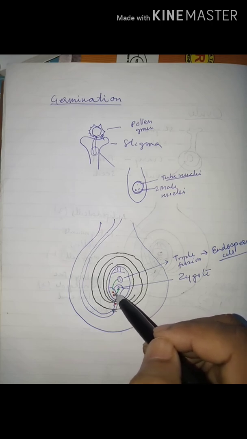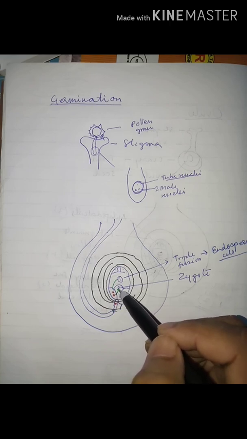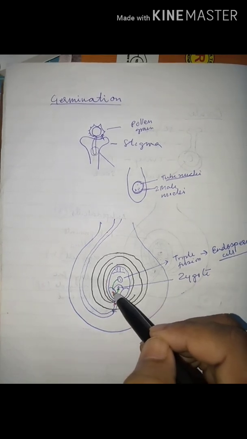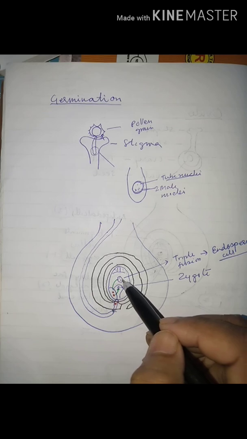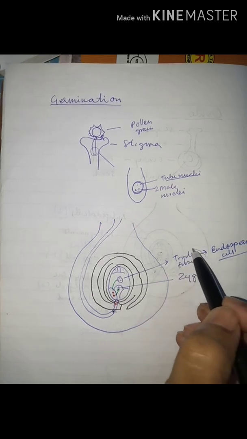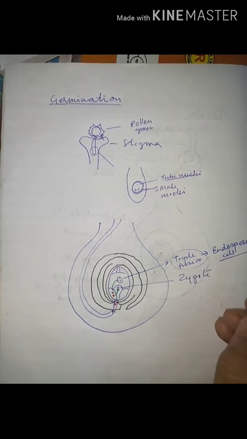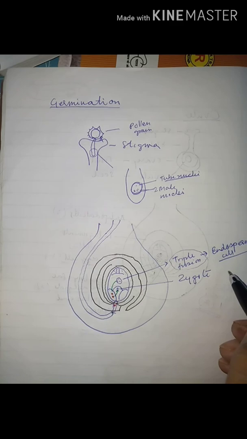Of both the male nuclei, one male nucleus will fertilize the egg cell to form the zygote, and the other male nucleus fuses with the polar nuclei. Here there is a fusion of three nuclei, hence it is known as triple fusion, and this leads to the development of the endosperm cell.